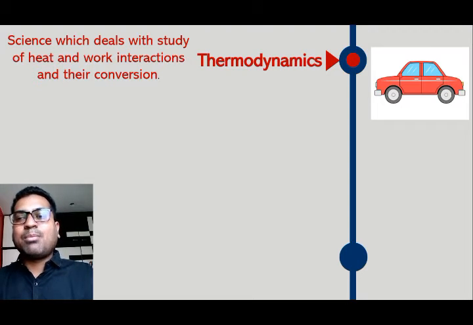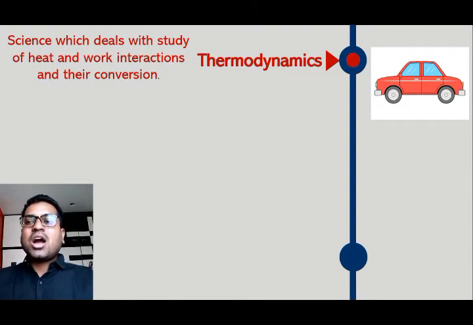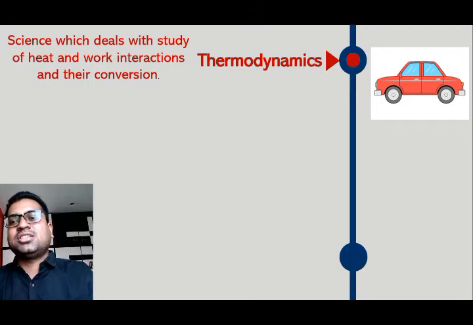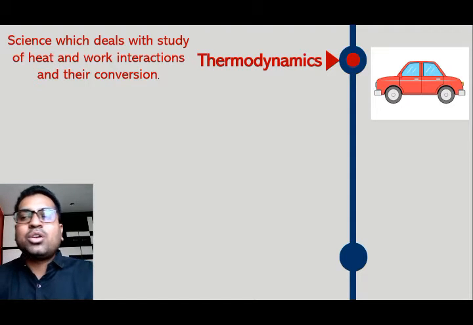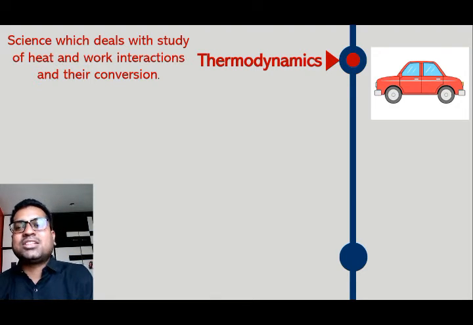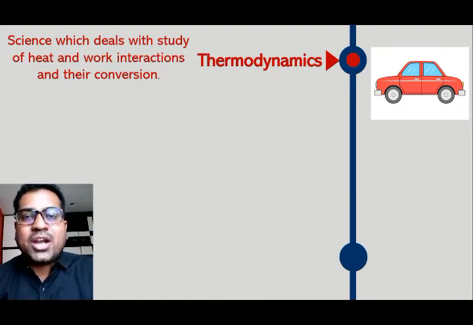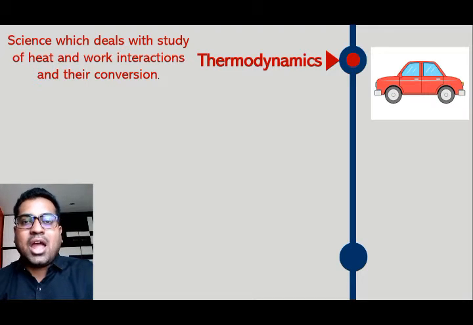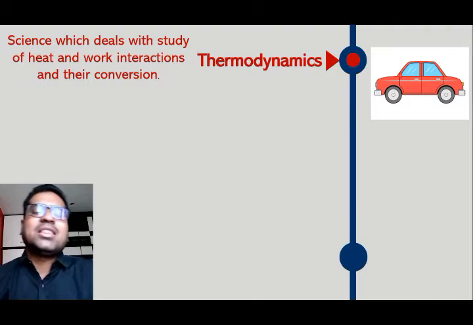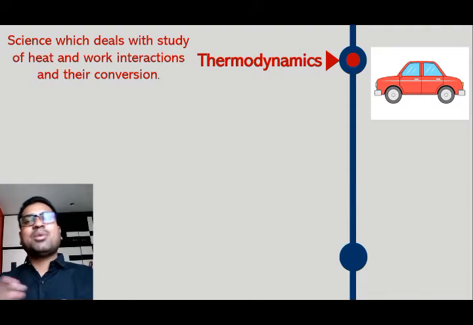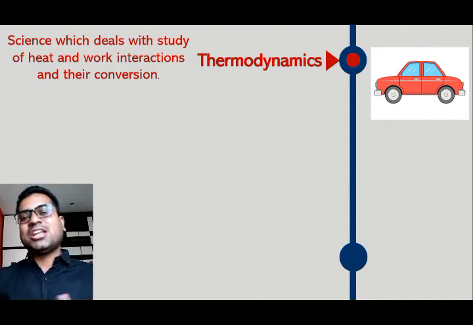Now to move that mass, on account of heat interaction there will be movement of that mass. So heat interaction is converted into work interaction. Now you can understand fuel is provided to car and after combustion of that fuel heat energy is generated and there will be conversion of that heat energy by using different mechanism, engine and so on.